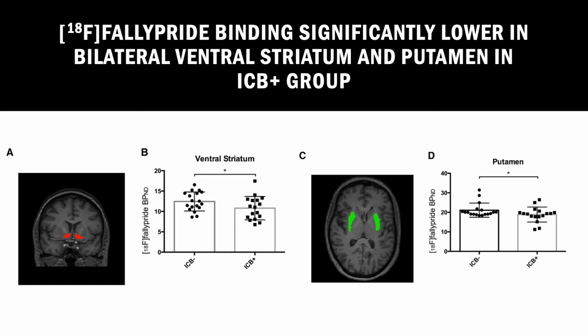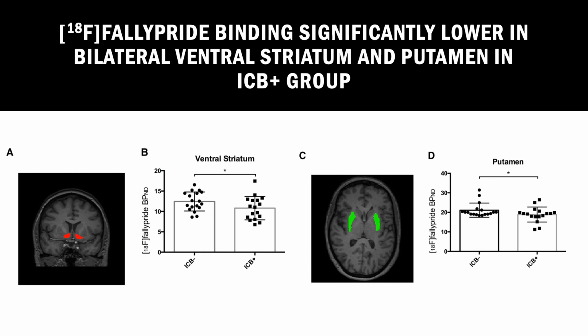It is important to note that within the direct pathway there are no reported changes in D1 receptor expression, suggesting that, quote, when an imbalance between the direct and indirect pathways in the ventral striatum is coupled with increased dopamine release in response to rewarding stimuli, increased reward motivation in the setting of decreased avoidance learning could lead to the manifestation of ICBs and Parkinson's.